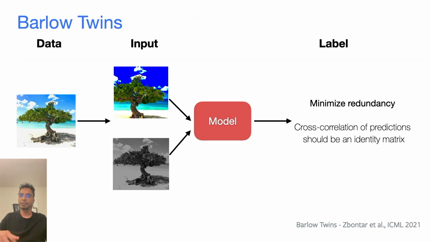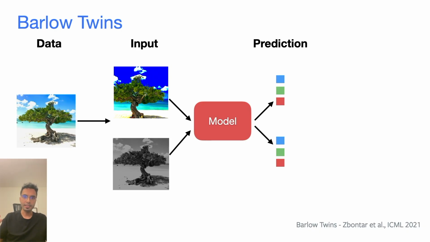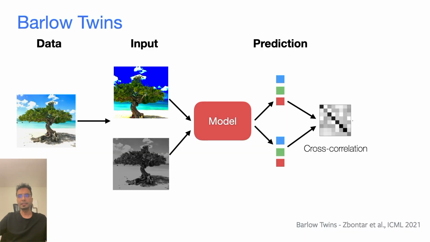In Barlow Twins, we take the data, we compute 2 image edits of this particular data, and then we feed it to a model and we ask that the predictions it makes for both of these image edits should have a minimum amount of redundancy. To do that, we take these predictions, which in this case might be 3-dimensional, we compute their cross correlation, and then we say that this cross correlation should be as close to an identity matrix as possible.